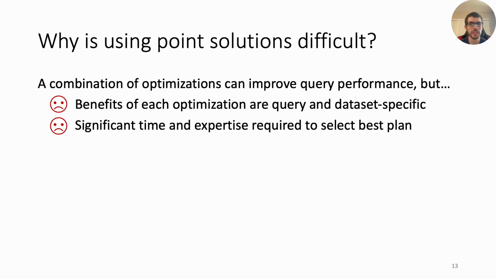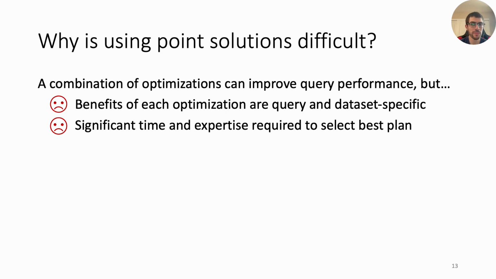First, the benefits of each optimization are query and dataset specific. For example, the HAR filter was not good in this dataset because there were a lot of faces, but it could be in one where the faces are scarcer. Second, because you have to do this for each query and data set, it is very time consuming and requires a lot of expertise to get right.